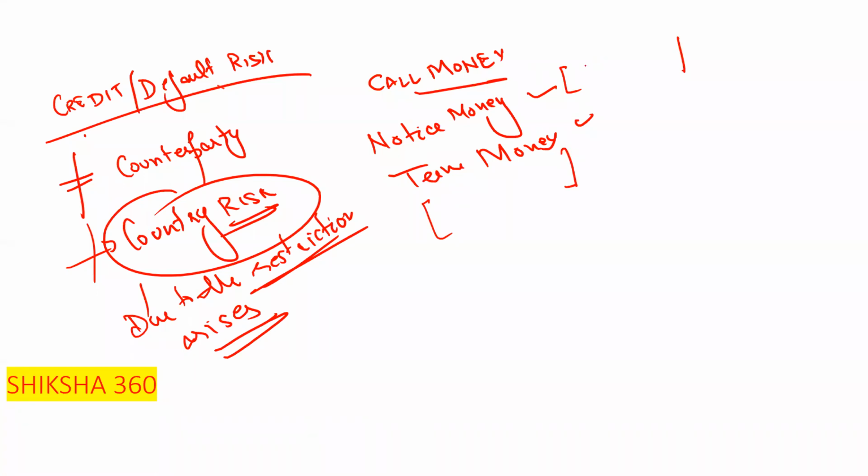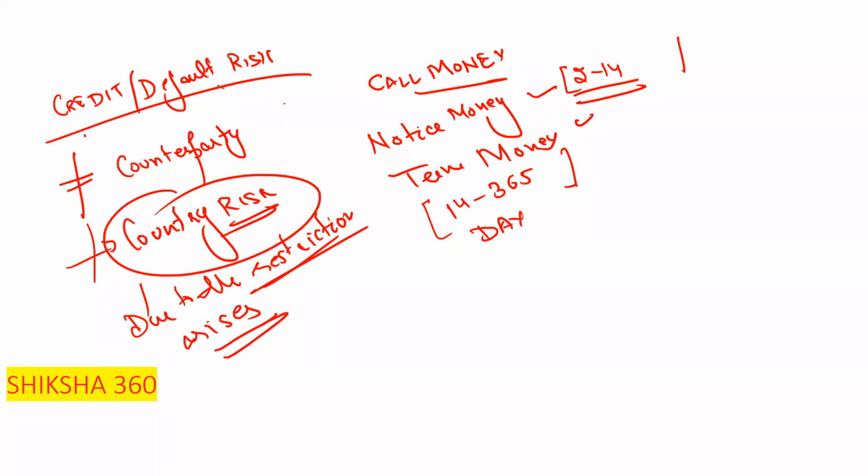Notice money is basically 2 to 14 days. Please remember that 2 to 14 days is notice money, and term money is from 14 to 365 days. That is basically term money.